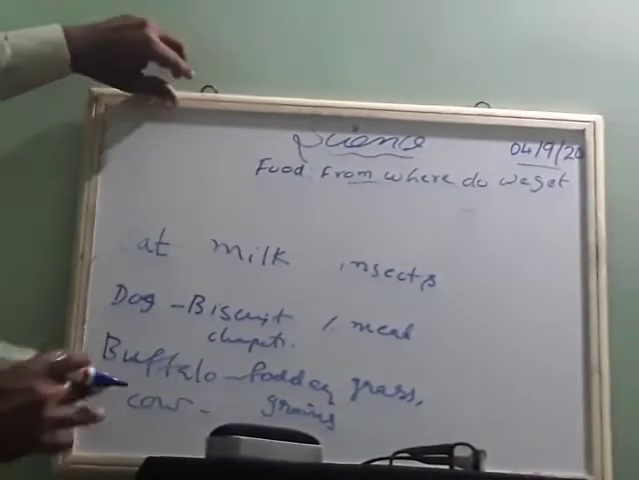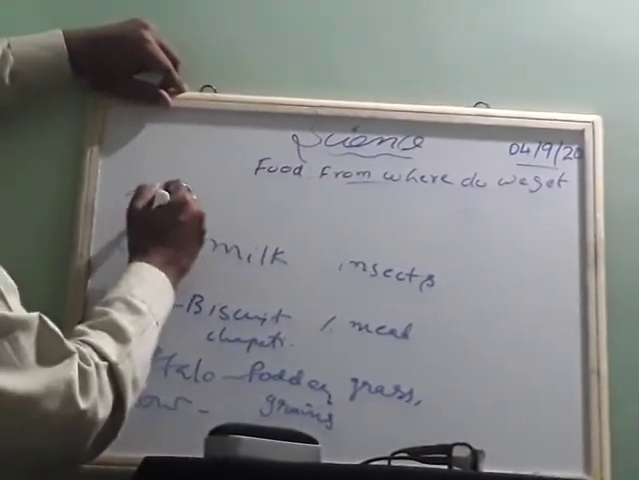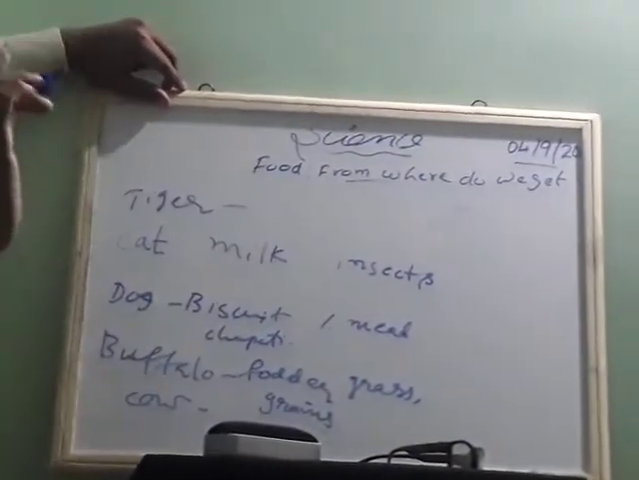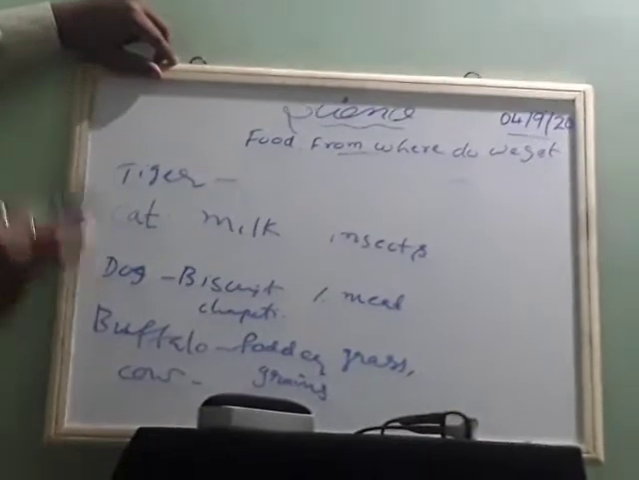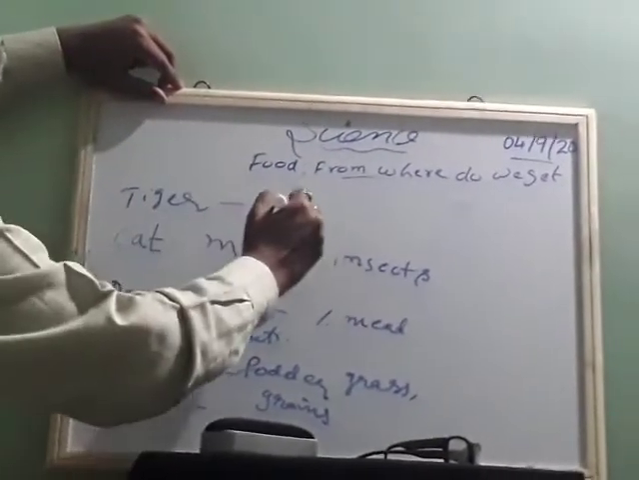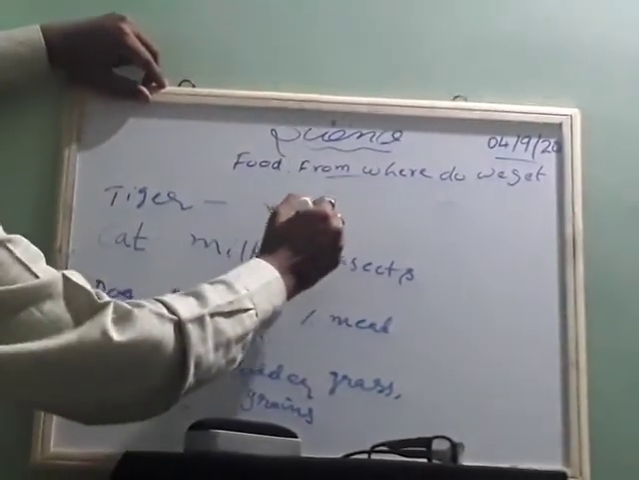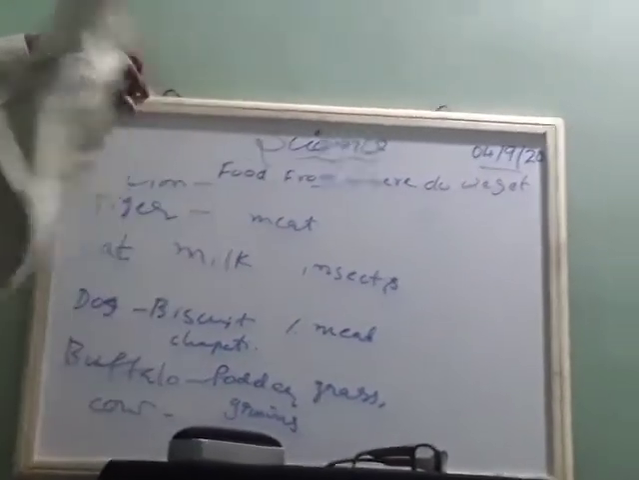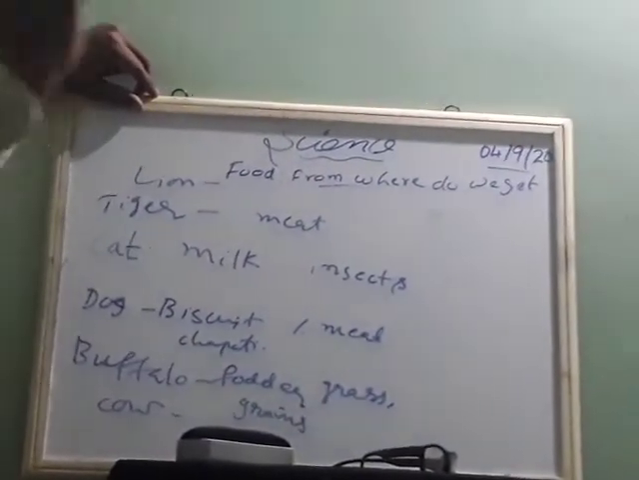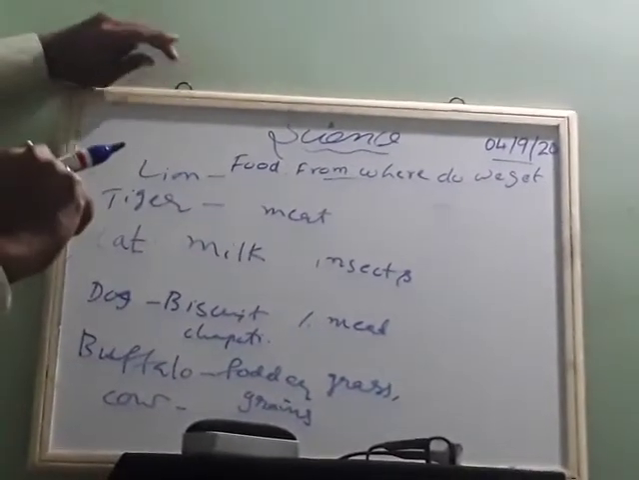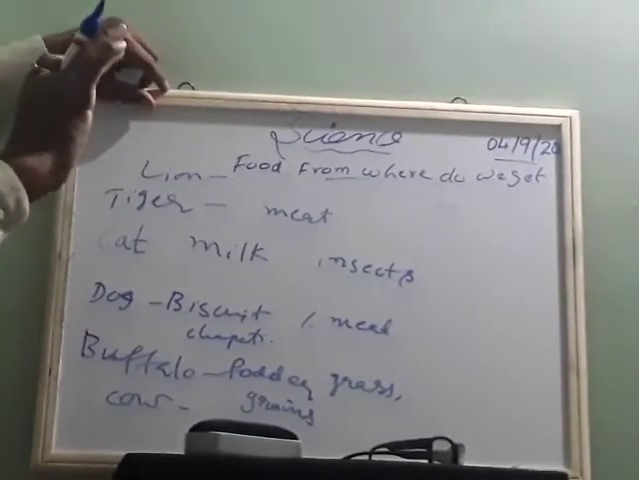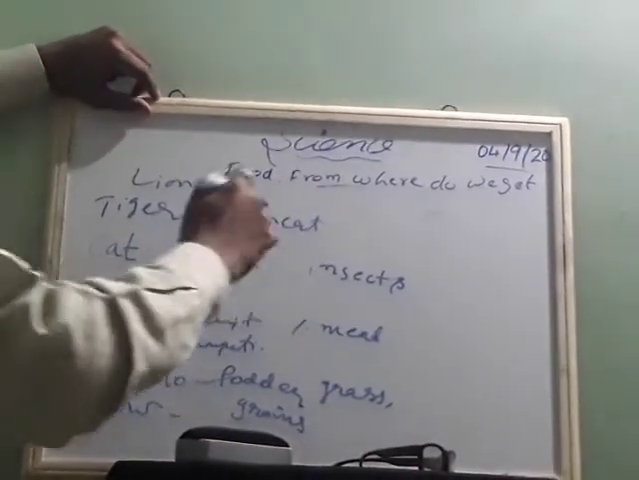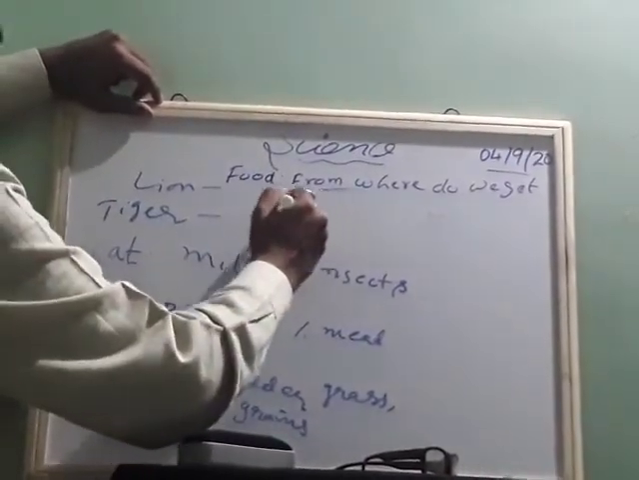Okay. Suppose there is a tiger. A tiger will never eat fruits or even grass. It will eat only what? Meat. A lion never eats grass. He is a king, king of the forest, the jungle. He will die, but he will not eat grass. The king will eat only meat.